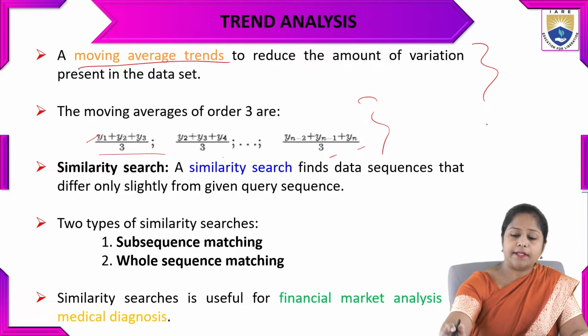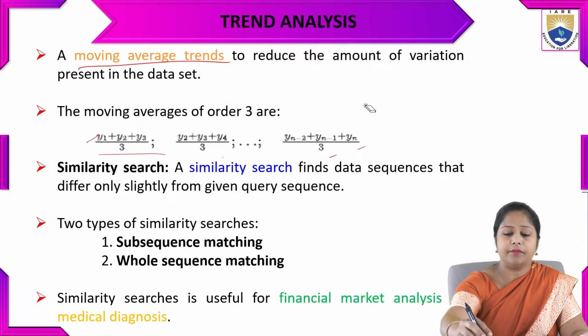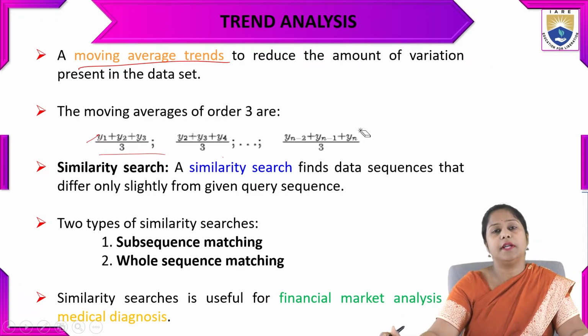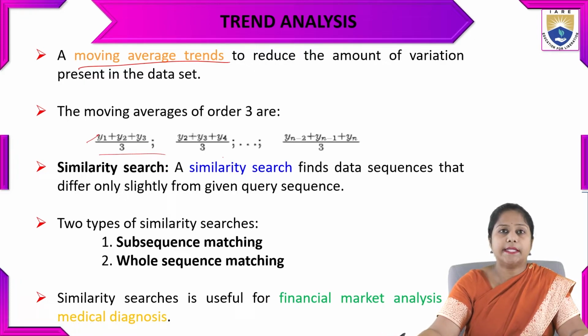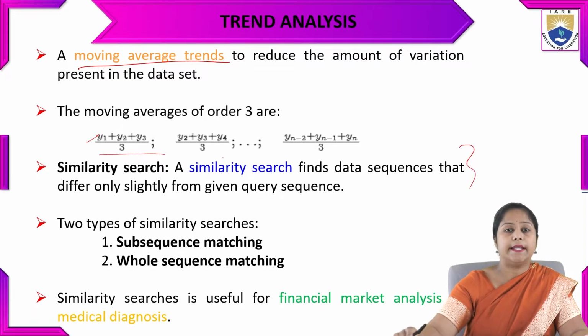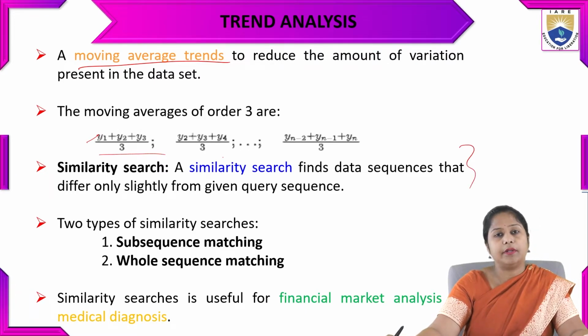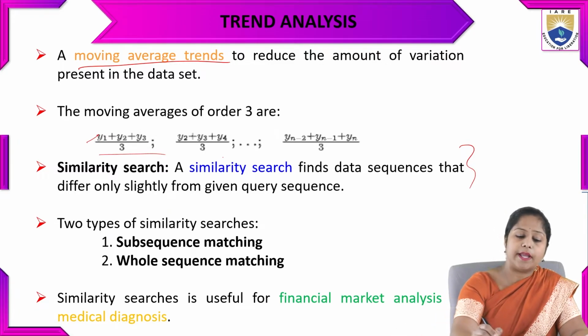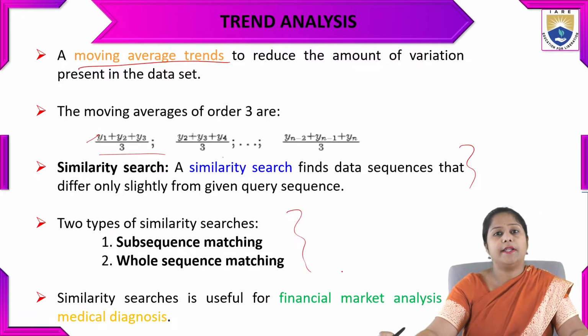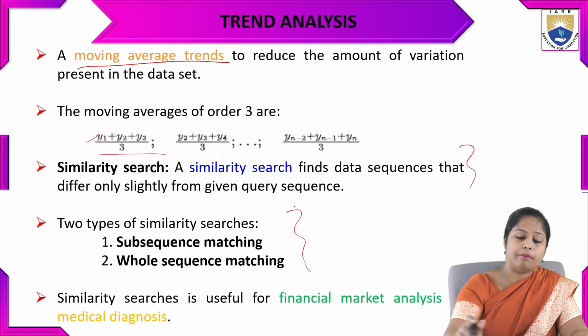Now the similarity search comes. When the model is going to do the trend analysis, there will be a similarity check. The similarity check is going to find the data sequences that differ only slightly from any given reference or query sequence. There are two types of similarity search: first is subsequence searching, second is whole sequence matching.